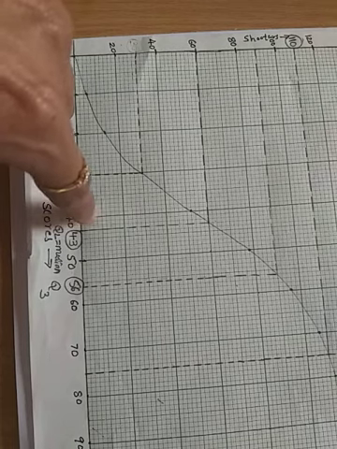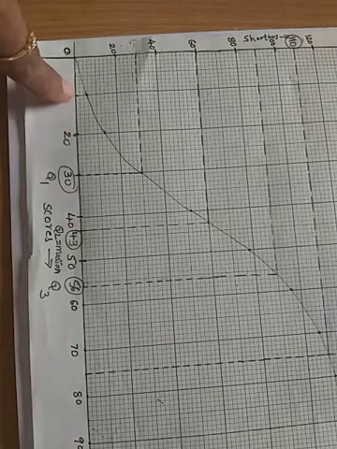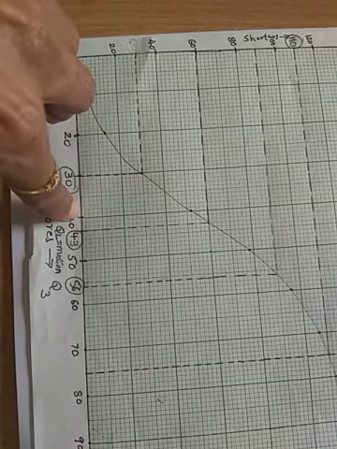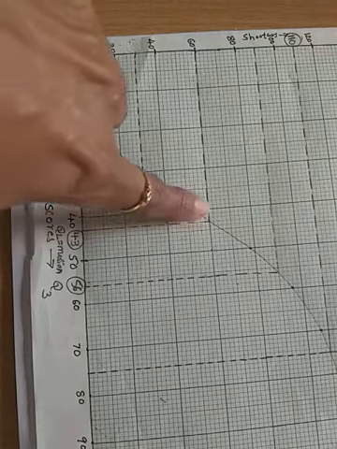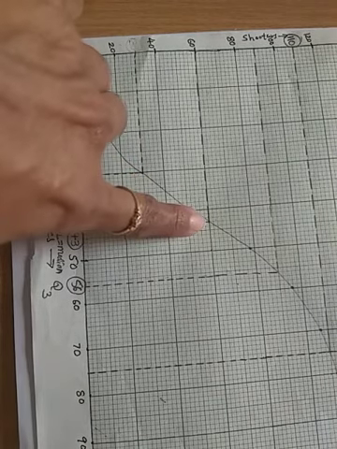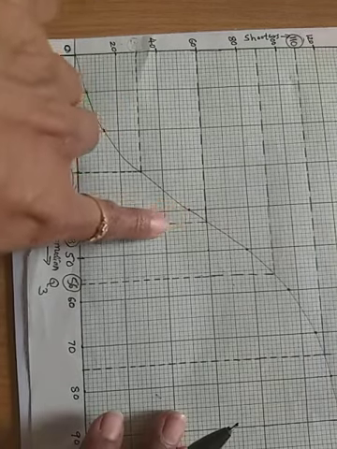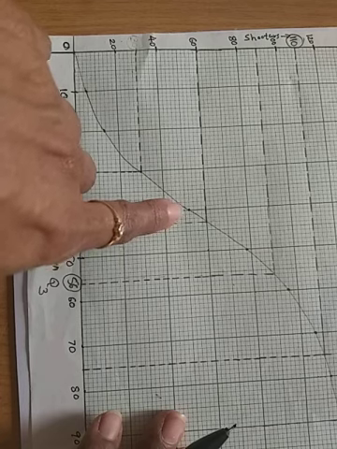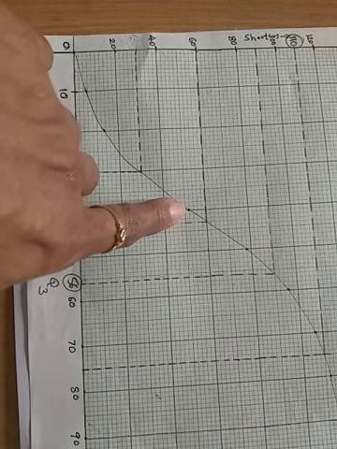In the same way, one line is equal to 2 units, we have to take here. Then for 40 it is 52. So 52 comes here: this is 50, the fifth line, and the sixth line will become 52.